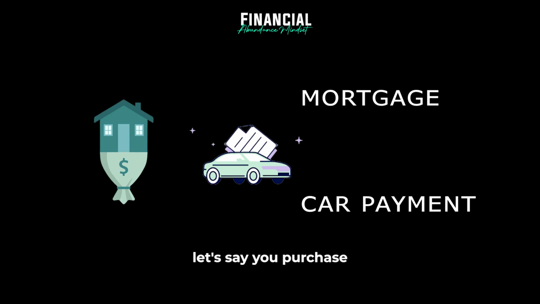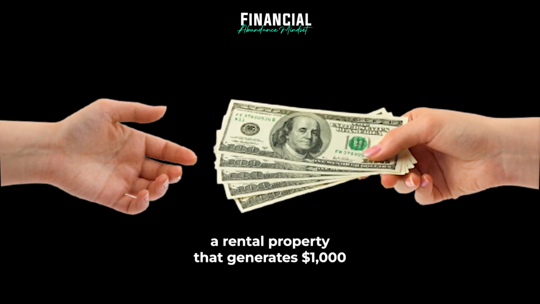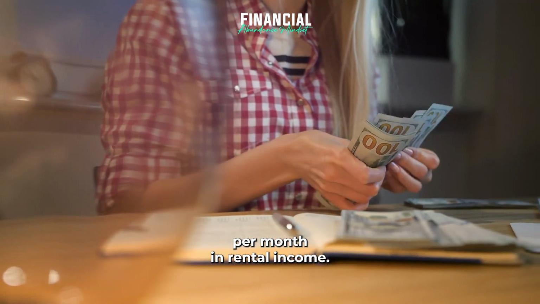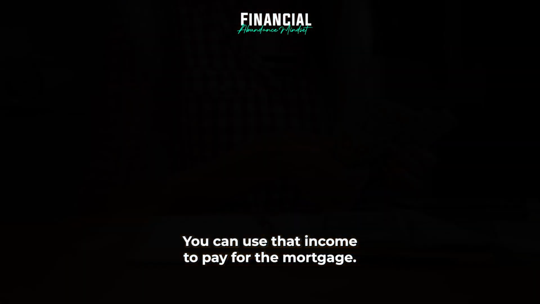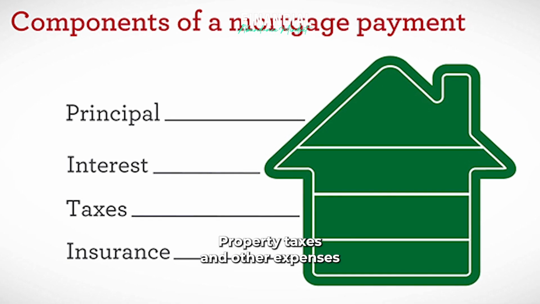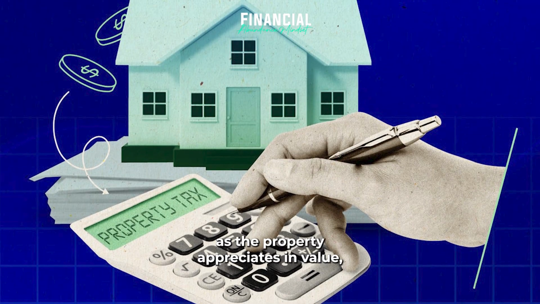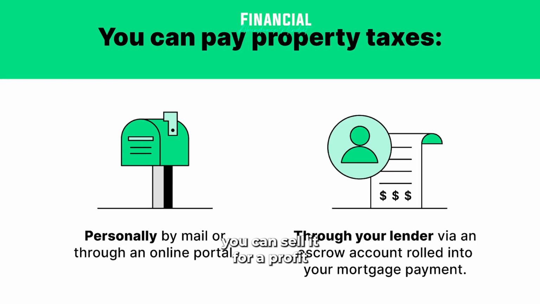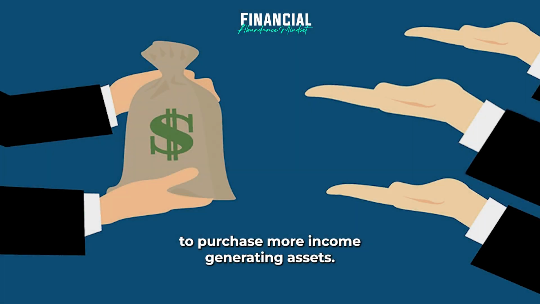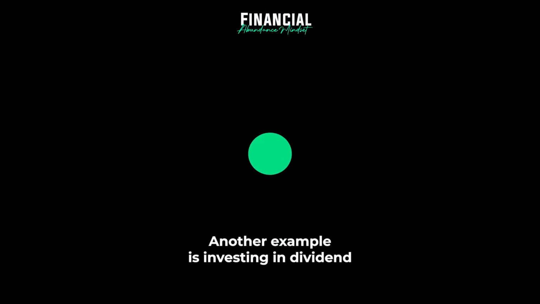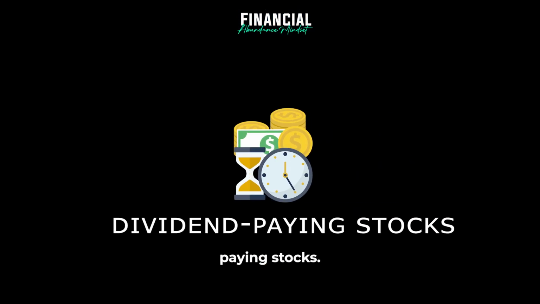For example, let's say you purchase a rental property that generates $1,000 per month in rental income. You can use that income to pay for the mortgage, property taxes, and other expenses associated with the property. Over time, as the property appreciates in value, you can sell it for a profit and use that money to purchase more income-generating assets.